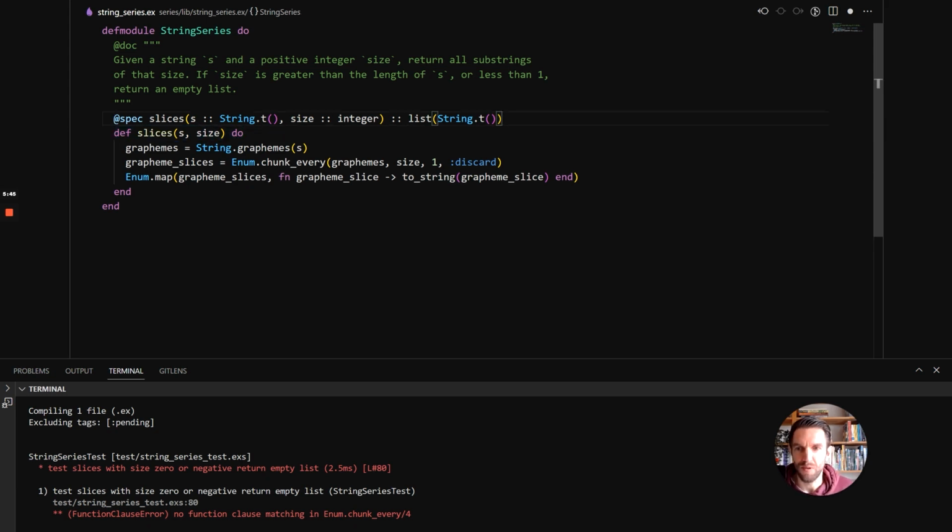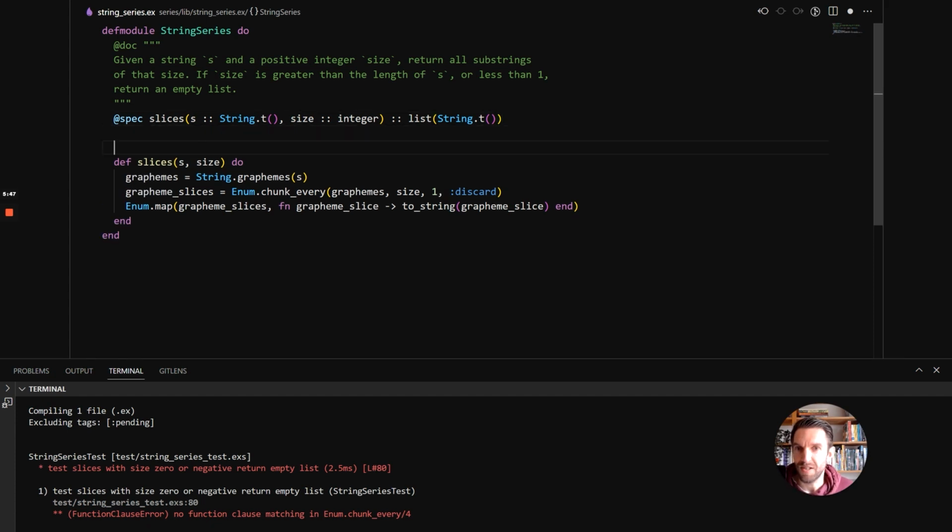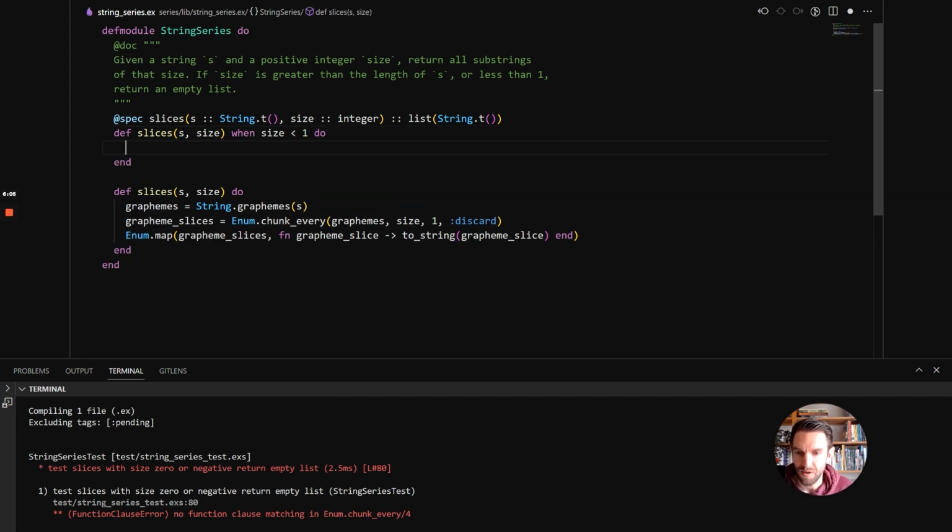So what you usually would do is say this is a special case. So what we can do is define the function again, same syntax, but now we add a guard clause. We're saying if size is less than 1, then we return an empty list. So that's in the spec. So this is multiple clauses.